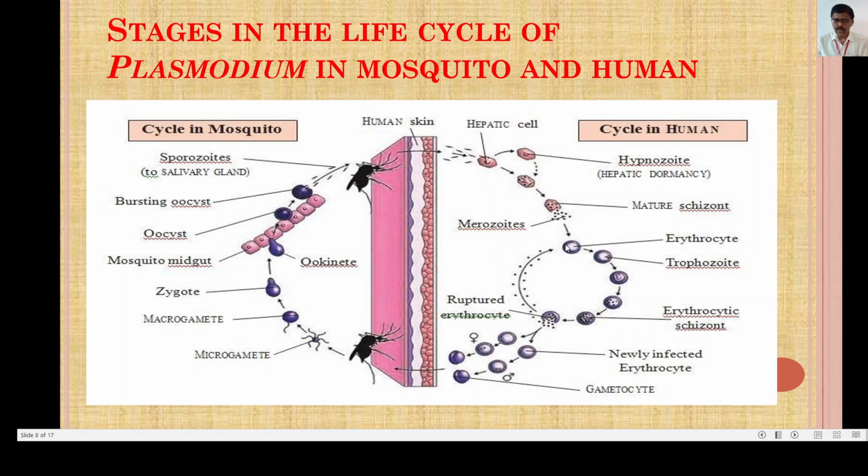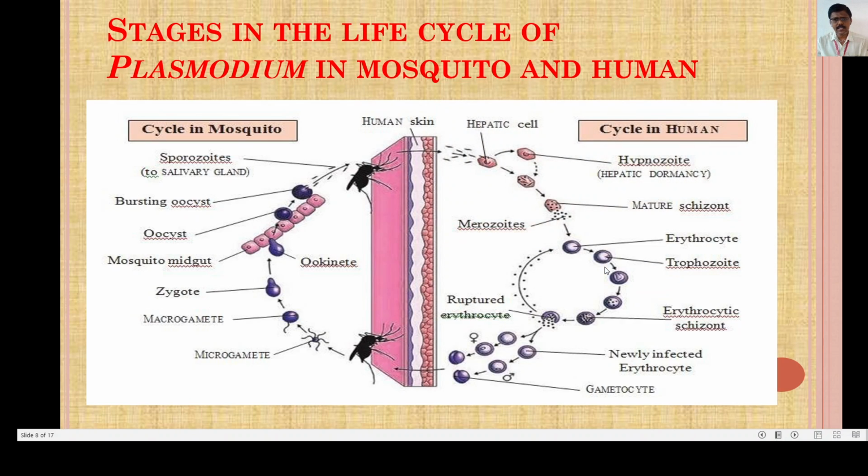Now these merozoites enter inside the erythrocytes, and in a cyclic manner they develop, and the stage in the erythrocytes is the erythrocytic schizont stage.